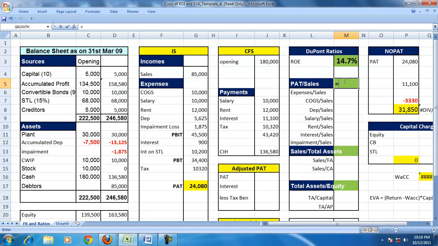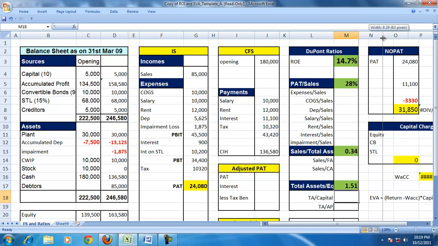So PAT by sales is equal to this by 85,000. Sales by TA, which shows the investment efficiency, is 0.34, and total assets by equity, how is the asset financed?